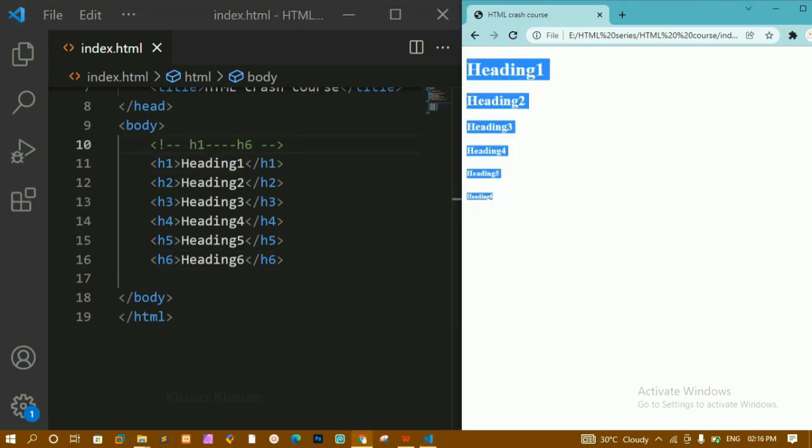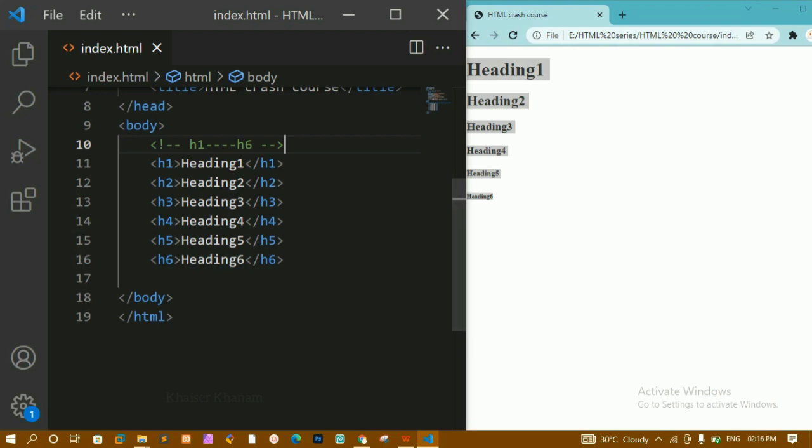Heading 1 you should always use when you are giving the main heading. Heading 2, heading 3, you can use for side headings. But you should not use headings whenever you want to bold the text or make the text look different. Then you don't have to use headings.